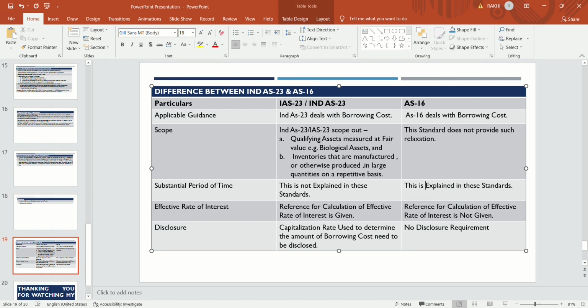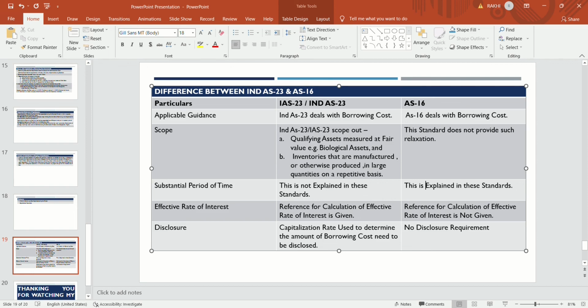Now, effective rate of interest. Effective rate of interest is the calculation method. The reference for calculation of the effective rate of interest is given in Ind AS 23, but it is not given under AS 16.